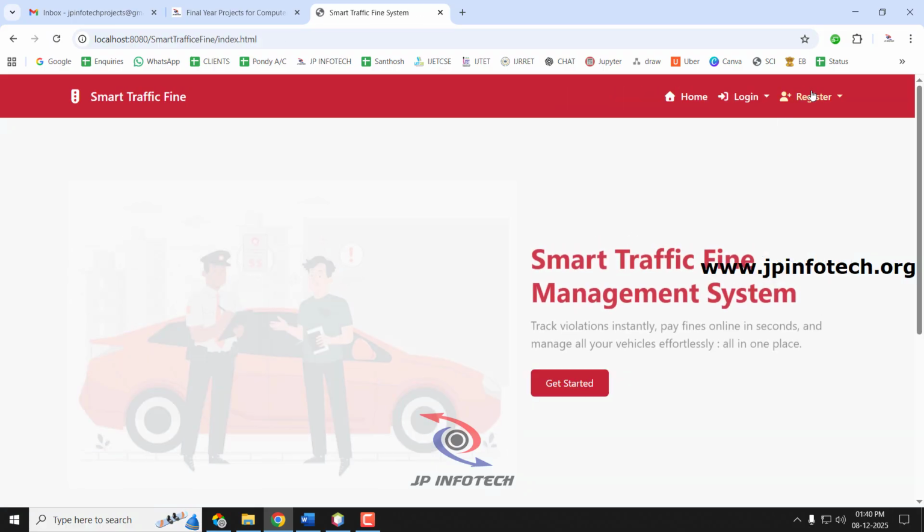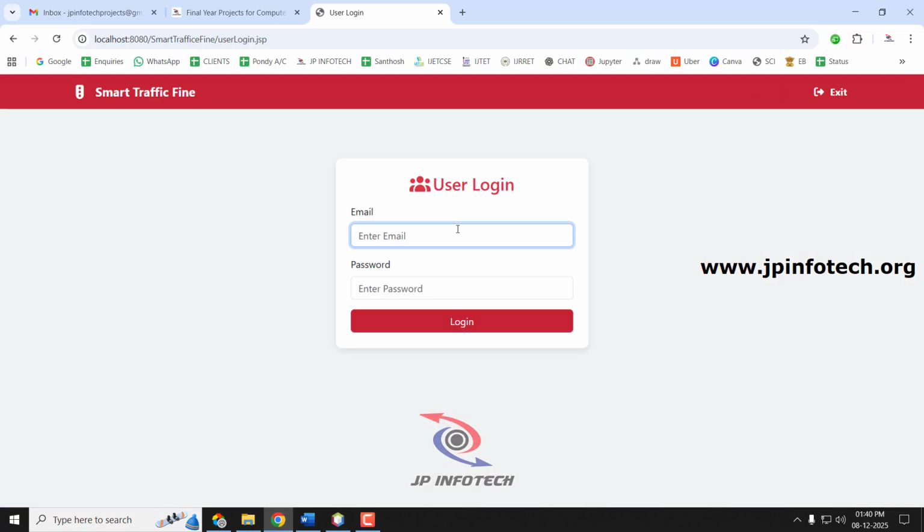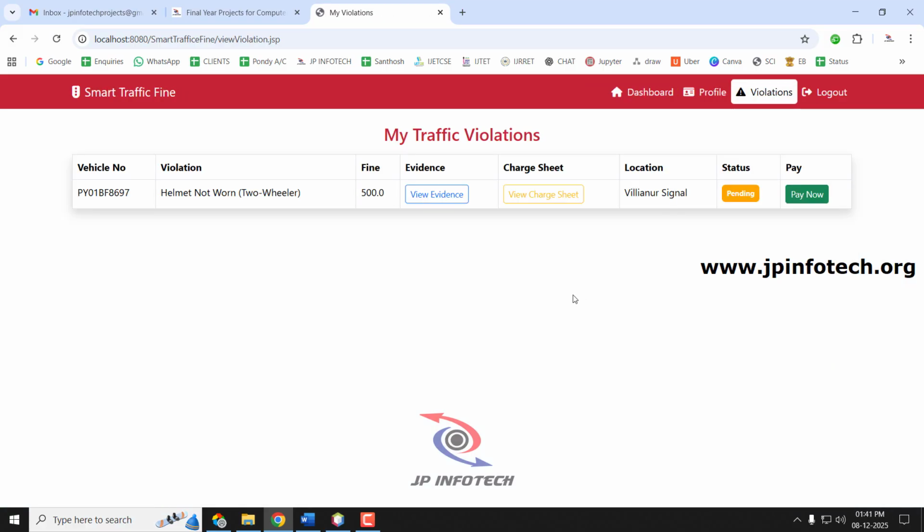So now let me log out. Now let me go to the user login part. JP is the user. Let me log into the JP user. Now if you go to the violation part, earlier it was empty. Now you can see the violation has been updated based on the vehicle number that is provided. So this vehicle number has been issued a chart sheet.